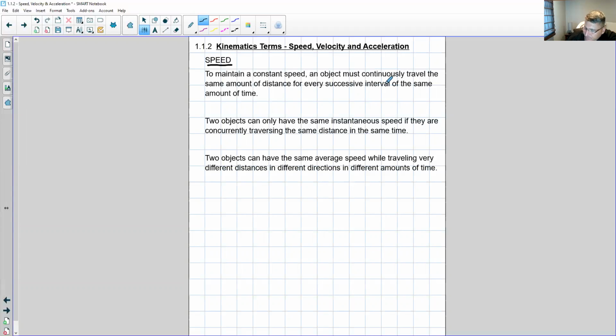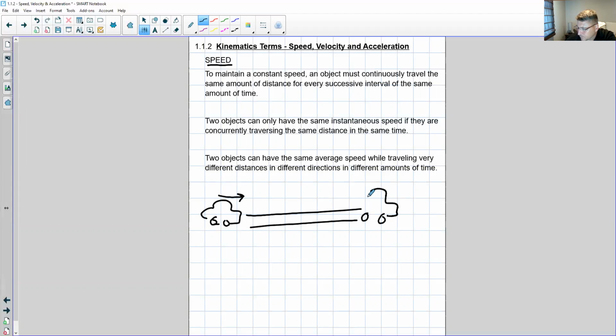This means that, for example, I could have a car that is moving in this direction, and as it moves this way, maybe it's dripping oil, and let's say it drips one oil drip every second. If the oil drips stay at the same distance apart, then we know that this thing is moving at a constant speed, right?